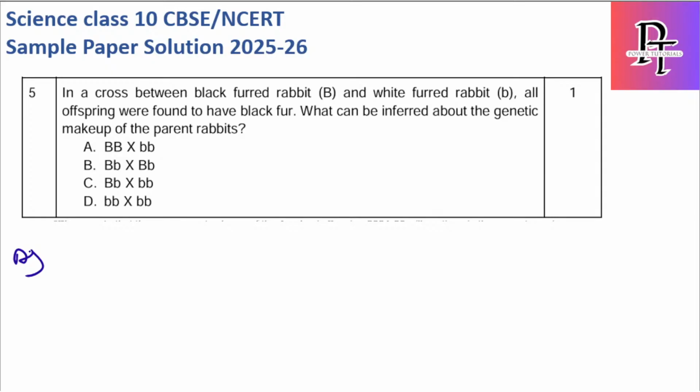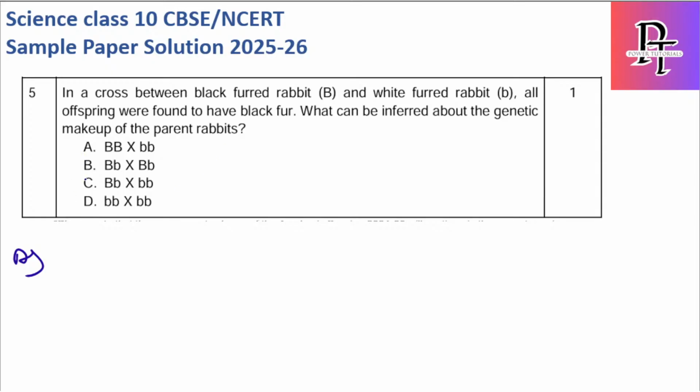What can be inferred about the genetic makeup of parent rabbits? Here they have clearly mentioned capital B and small b, so they want to say which is dominant and which is not. Capital B is dominant and small b is not, and since all are black fur, there should be no combination with small b and small b.